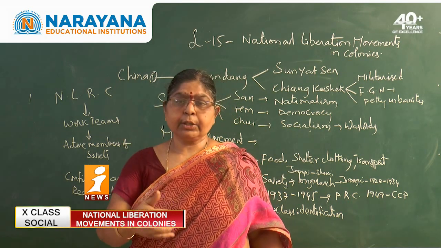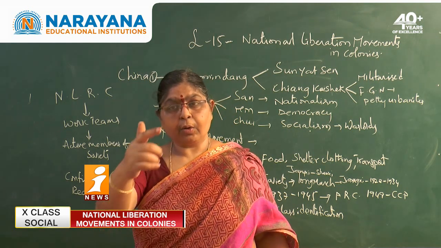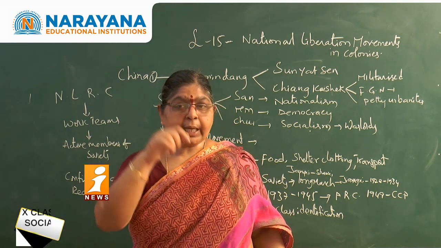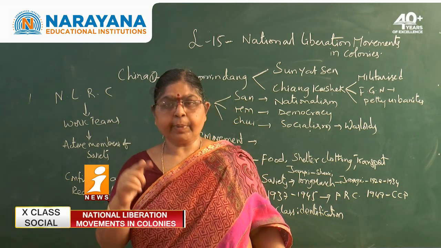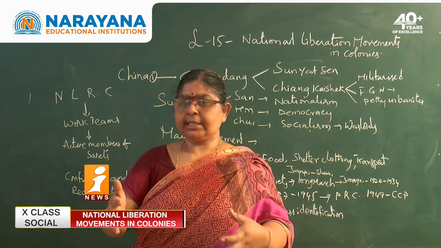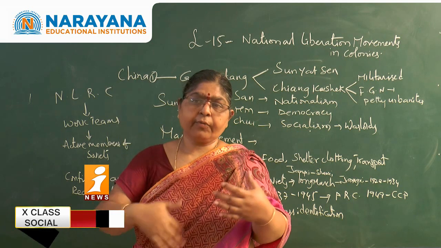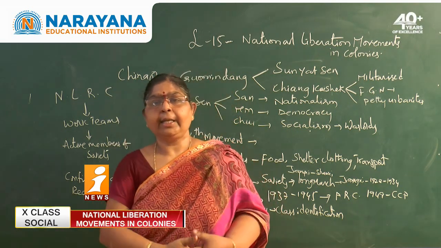Now it was the duty cast upon the Kuomintang party and also the CCP to protect their country from becoming a colony of Japan. For that purpose, both the Kuomintang party and the CCP together, with all their strength and army, started fighting Japan.